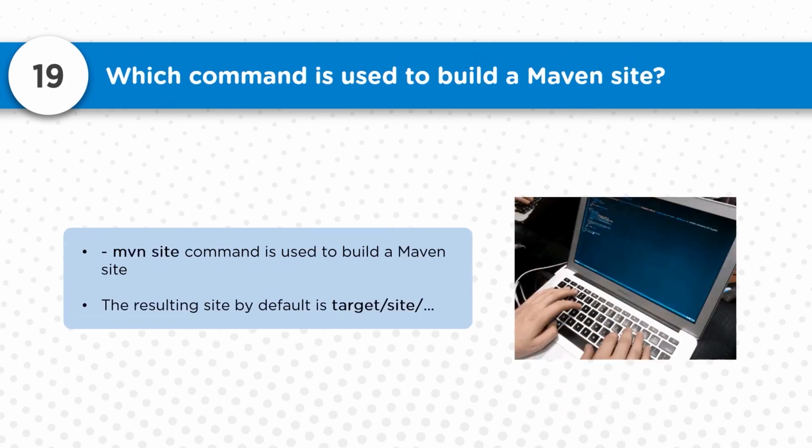So what exactly is the command to use to create a Maven site? mvn site is something which is used to create a Maven site here. Usually whatever artifacts are prepared will be prepared in the target directory. So here you will also be able to see a site directory in the target directory, which you can refer to for the site documentation.